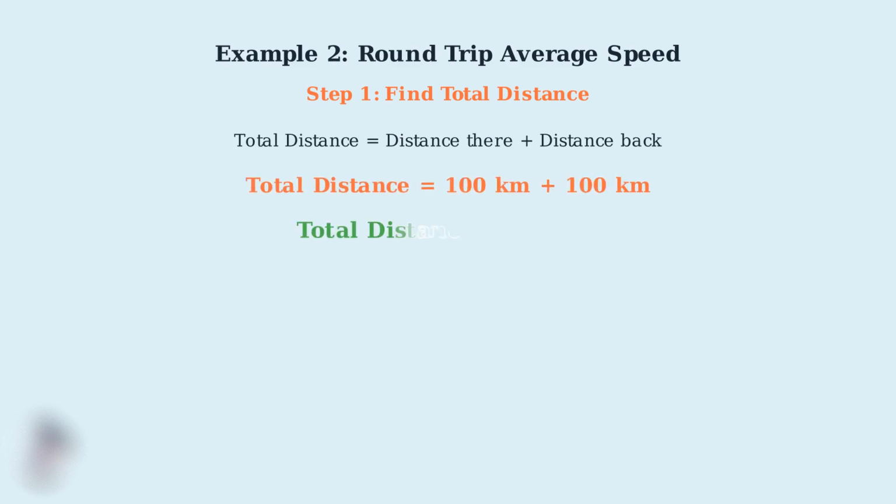The first step is to calculate the total distance traveled. This is crucial because we need the total distance, not just one leg of the trip. We substitute our values. 100 kilometers plus 100 kilometers equals 200 kilometers total.